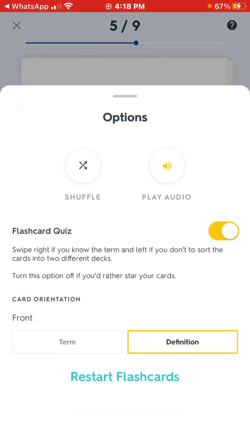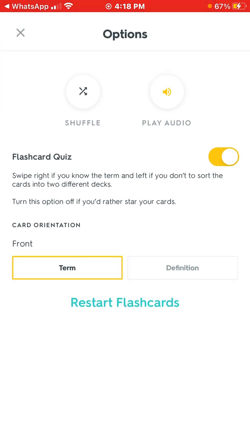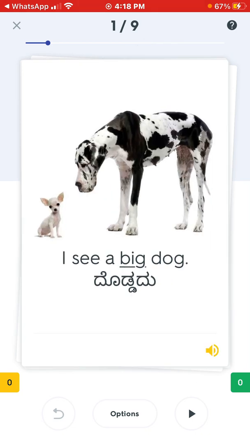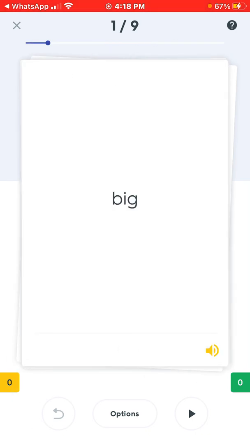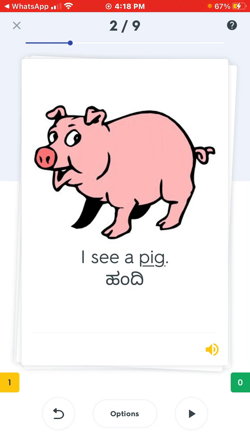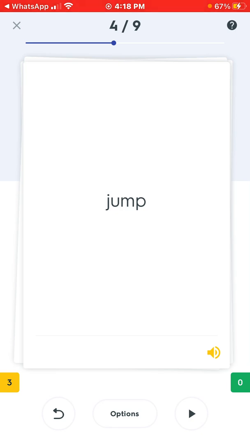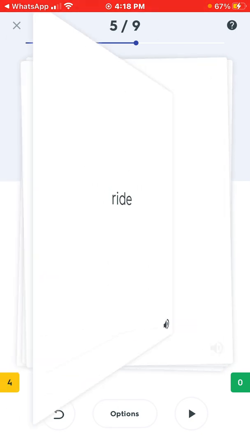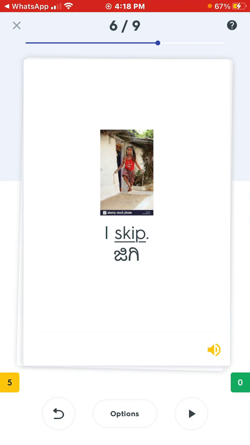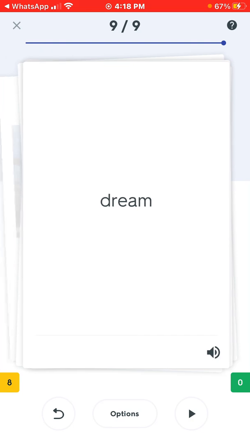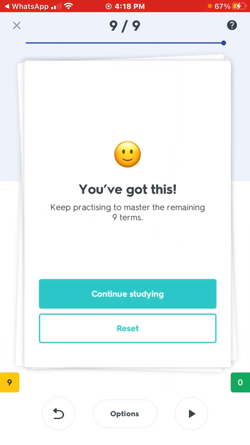And actually, we should also do the term first, not the definition first, so that the word appears first and then the sentence. So, big. I see a big dog. Pig. I see a pig. Can. I can read. Jump. I jump. Ride. I ride. Skip. I skip. Hop. I hop. Fly. Can I fly? Dream. I dream. So this is the end of the flashcards.